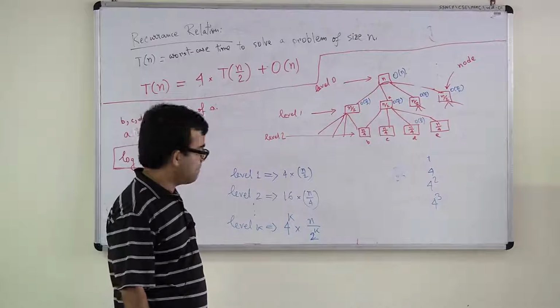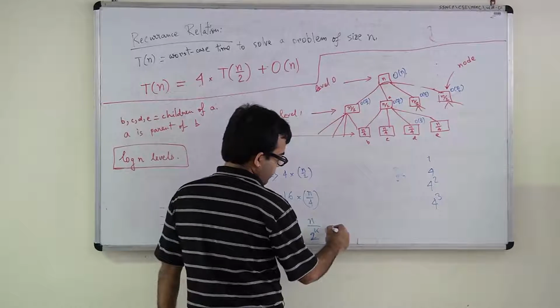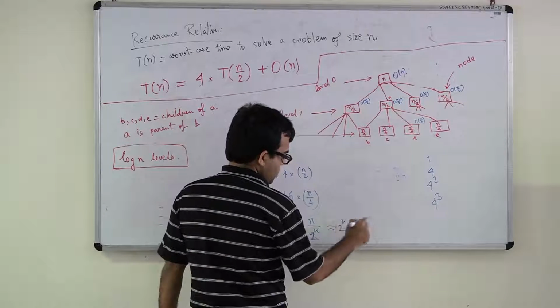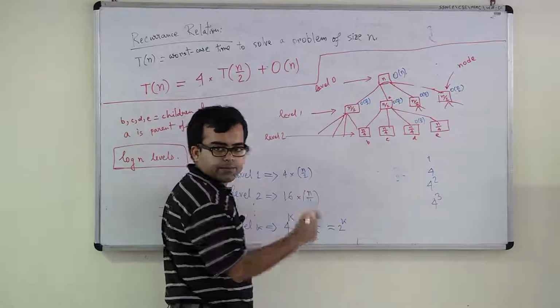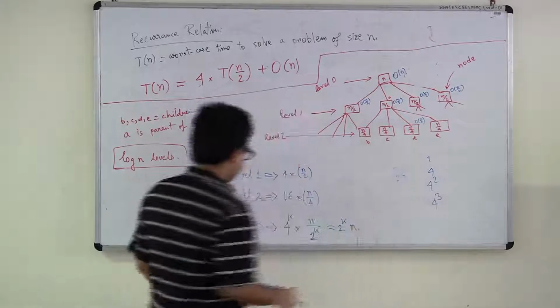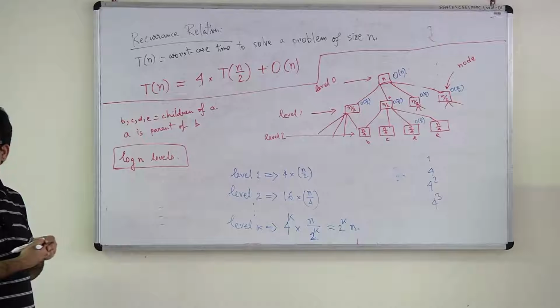Okay. So what is this number? 4 to the power K by 2 to the power K. This is 2 to the power K, right? This is 4 by 2 whole to the power K times n. So in level K, the sum of these blue numbers is 2 to the power K times n. Correct?